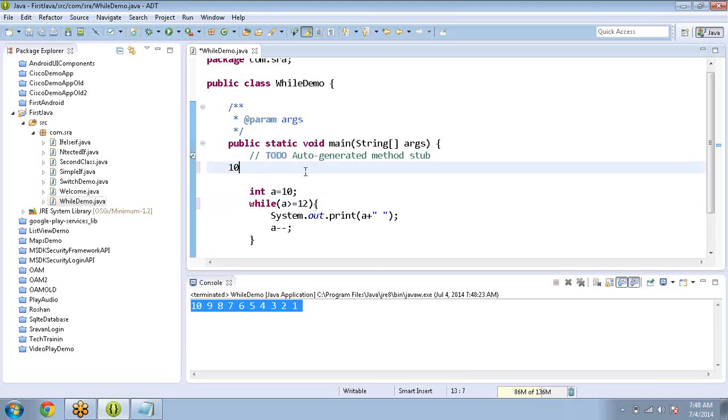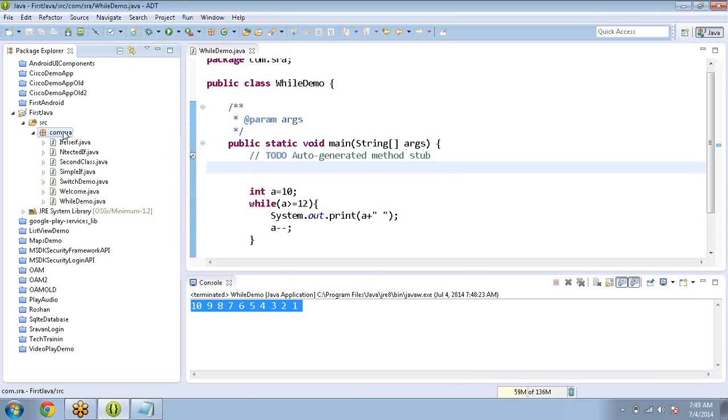A value is 10. Is 10 greater than or equal to 12 true or false? It is false, so it will not print anything. That is what the while loop does, because it is not satisfying the logic.